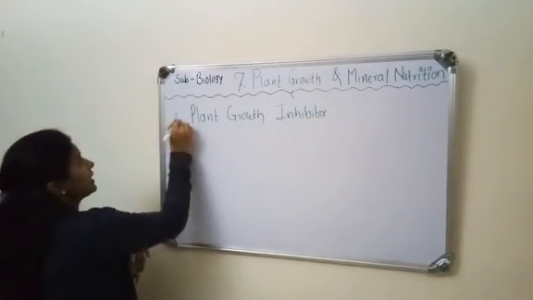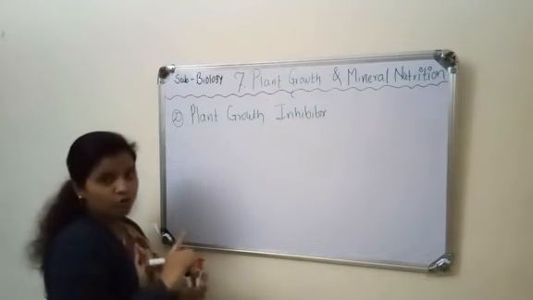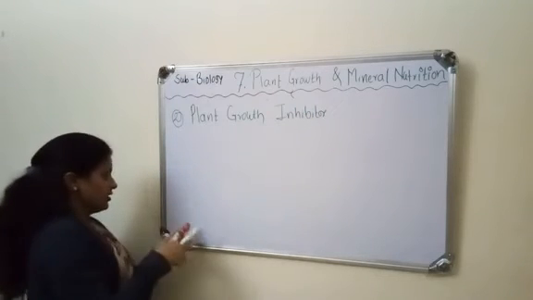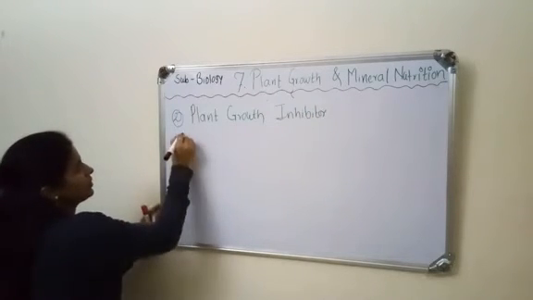This is the second class of the growth hormone. Firstly, we see the definition.